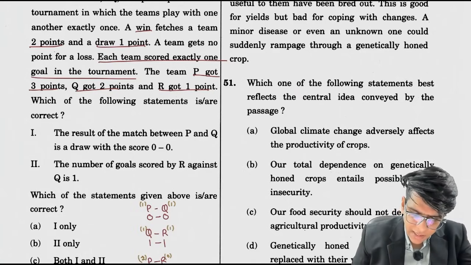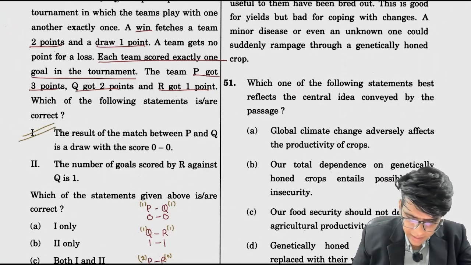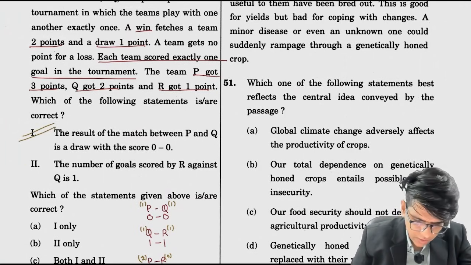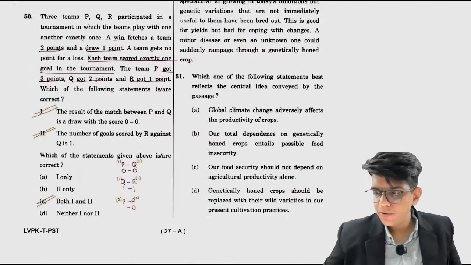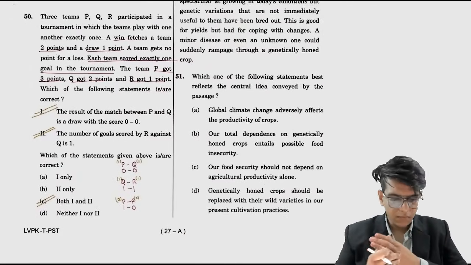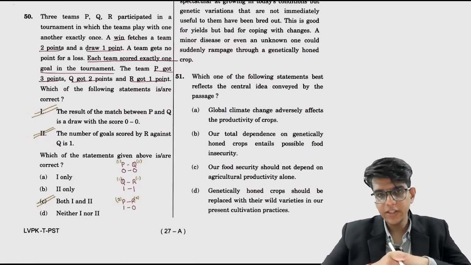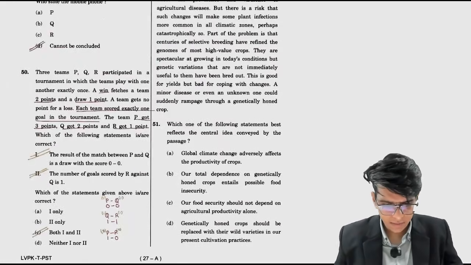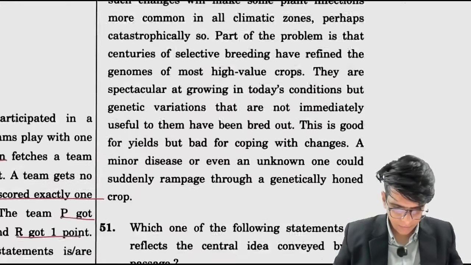The result of the match between P and Q is a draw, 0-0, correct. The number of goals scored by R against Q is 1, correct. Both the statements are correct. Option C. 50 का option C. ठीक है. Done. Let's solve the next question, क्या बचा है भाई हमारे पास? 51 से 60 सॉल्व कर लेते हैं फटाफट.